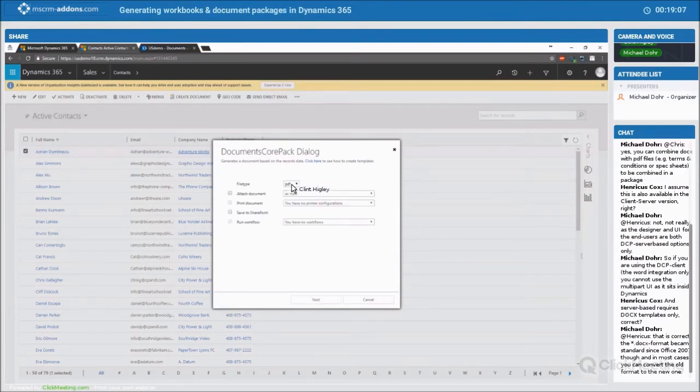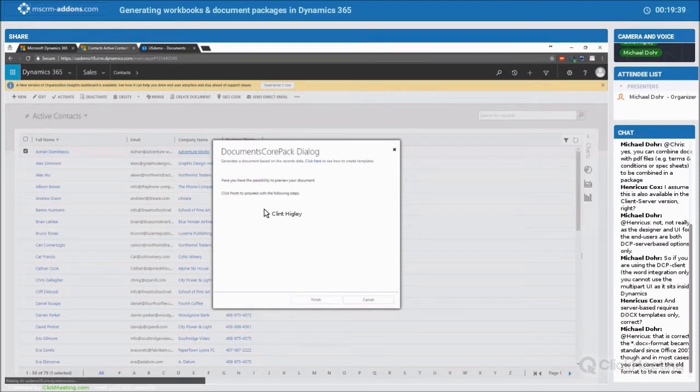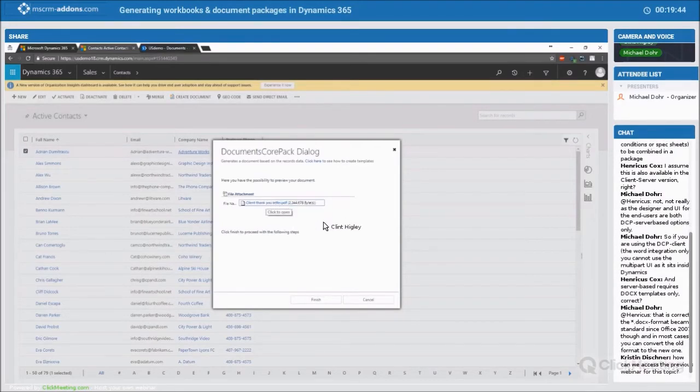Again, this is stuff that you can configure. I would highly suggest going back to the last webinar that we did, which shows you all this, but you can show and hide these as you like. I didn't do that here because I just wanted to show off the multi-part piece. Once we have all that selected, I'll click next, and then it goes into the document generation piece. Basically it's pulling everything together, pulling the template and merging that, pulling the one document, the flyer that I selected, from SharePoint, pulling the reference documents, and combining it all into one simple PDF.